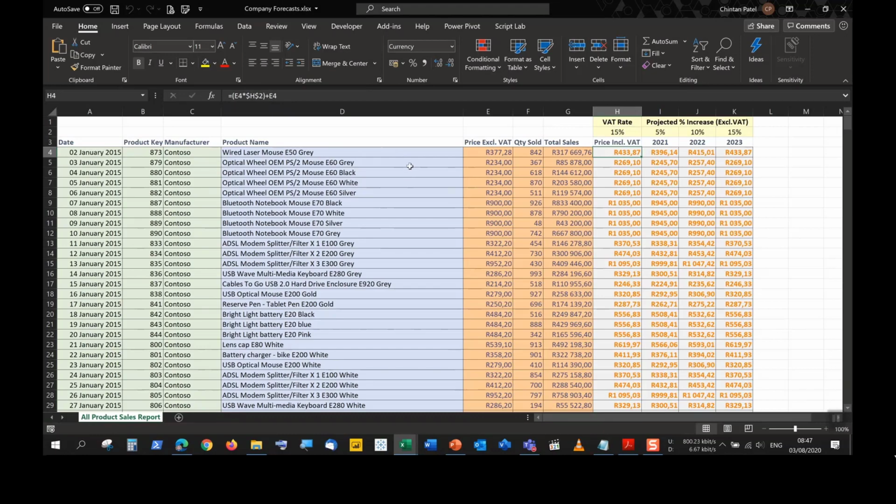I do not recommend that you try to type out the $ signs manually. You may get the wrong $ sign in the particular location, and that might turn out to be incorrect. And actually, that was what we covered just after absolute referencing, what mixed references were all about, where I want to do a calculation where I want to see the price exclusive of that increase by 5%, and what would the result be? However, I didn't want to do the calculation manually for the other 2 years.